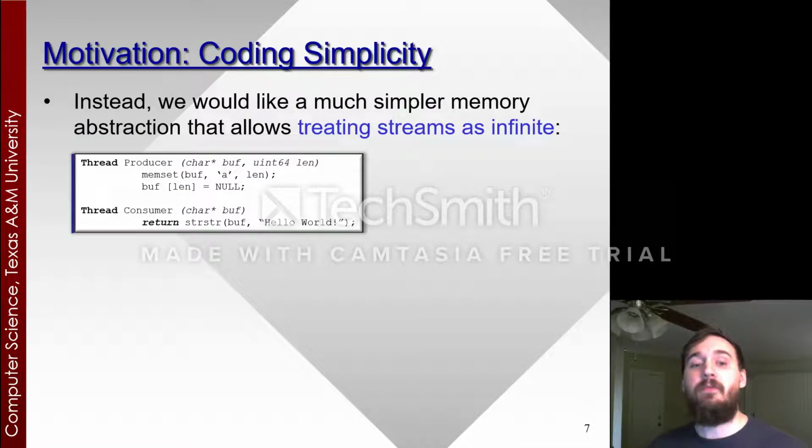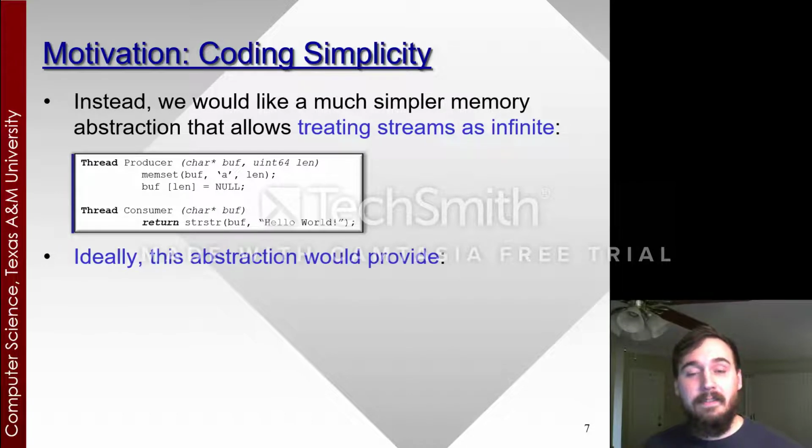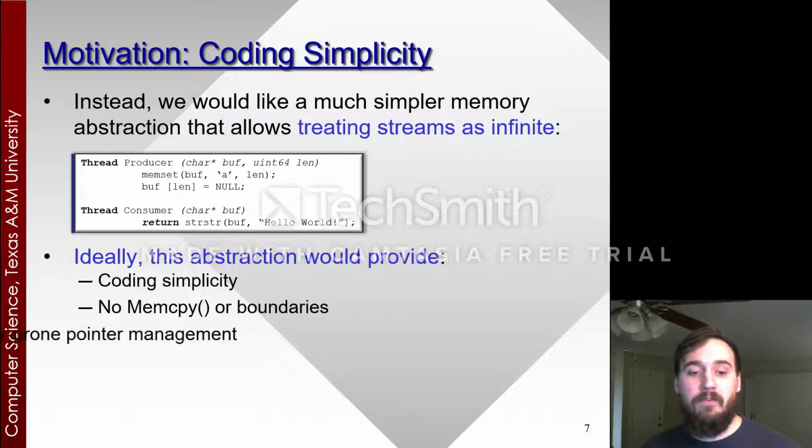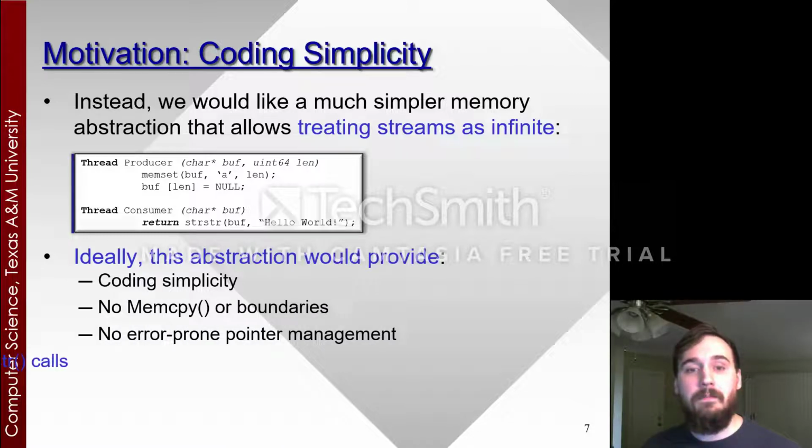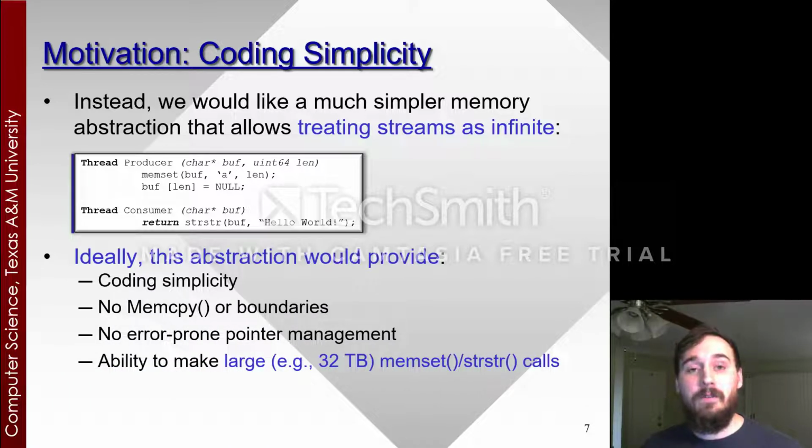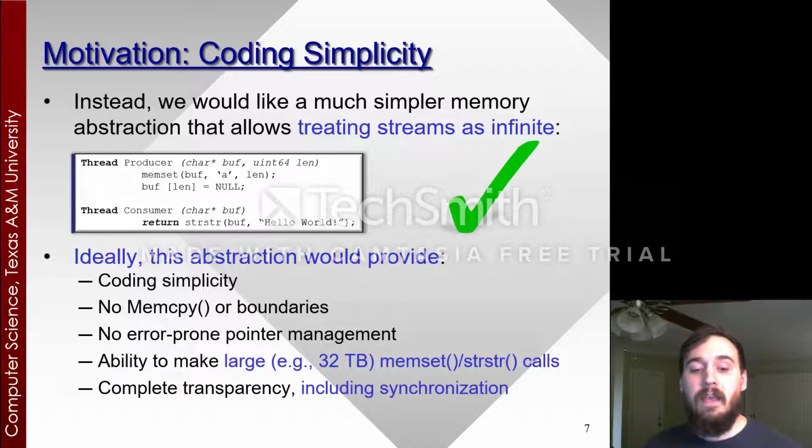Instead, we'd like a much simpler memory abstraction that allows treating streams as infinite. Ideally, this abstraction would provide coding simplicity, no memcpy or boundaries, no error-prone pointer management, the ability to make large, for example 32 terabyte, memset and strstr calls, and complete transparency, including thread-to-thread synchronization.